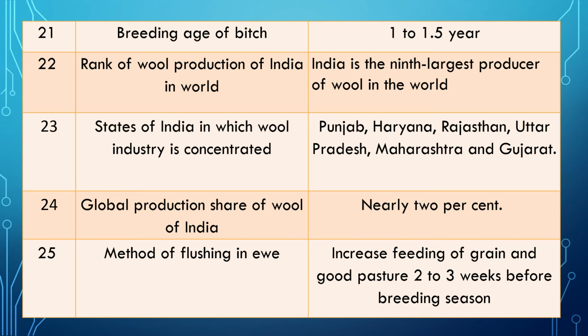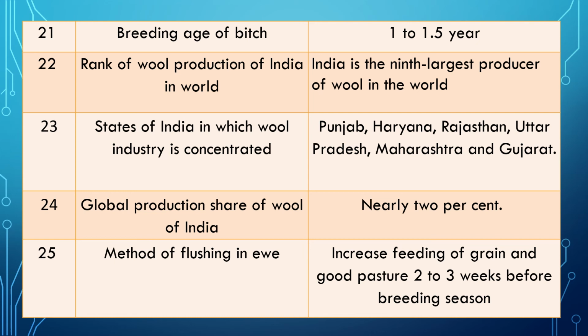Question 21. Breeding age of bitch. Important question. Generally 1 to 1.5 year. Question 22. Rank of wool production of India in the world. Answer, important question: India is the 9th largest producer of wool in the world. Our number is number 9.